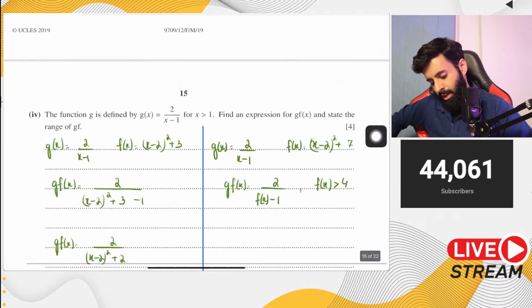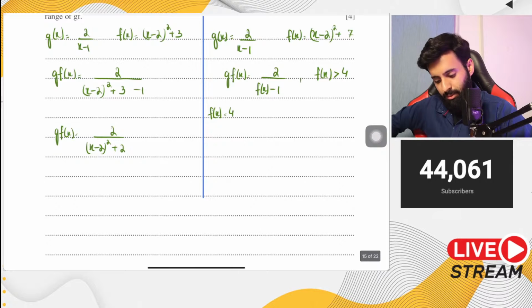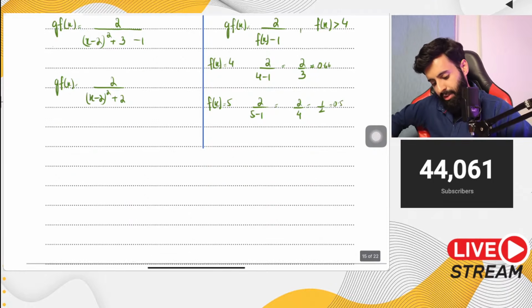Now let's replace f of x with 4. If f of x equals 4, notice what happens. 2 over 4 minus 1, which means it's equal to 2 upon 3. If f of x equals 5, then you have 2 over 5 minus 1, which means 2 over 4, which is equal to 1 upon 2. Now 2 upon 3 is 0.66 something in case you're wondering, and this is equal to 0.5. So identify a trend.